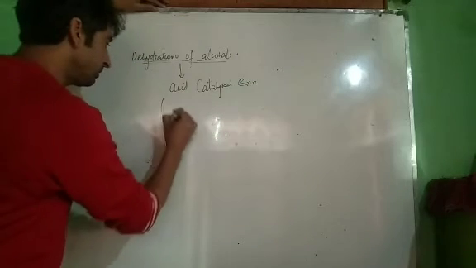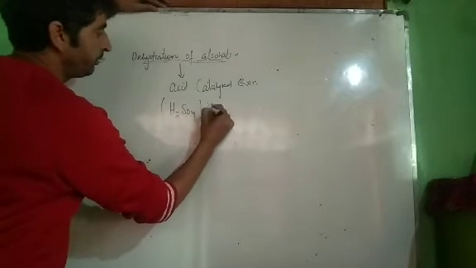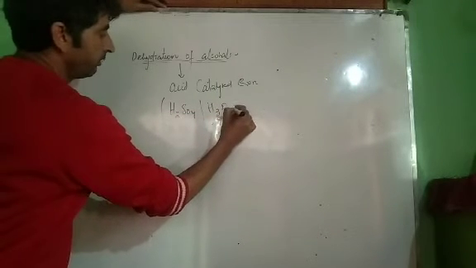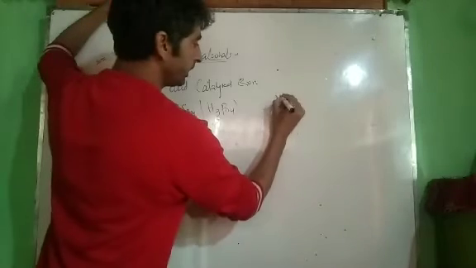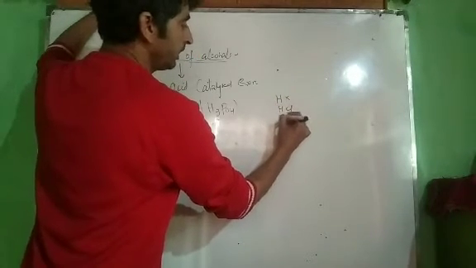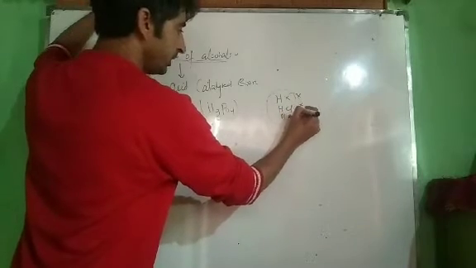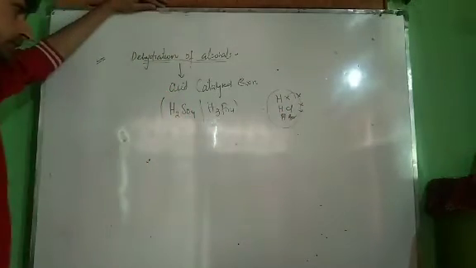The acids usually used over here are H2SO4 and H3PO4. We cannot use acids like HX, that is HCl, HBr, over here. We cannot use these acids over here. Why? There are reasons. We will discuss those reasons as well.